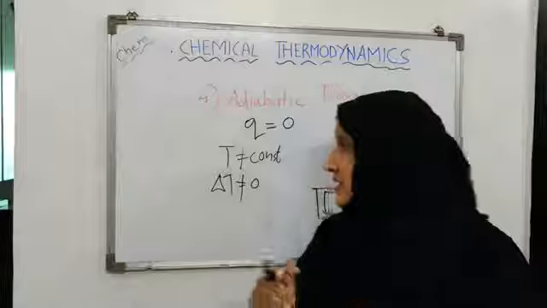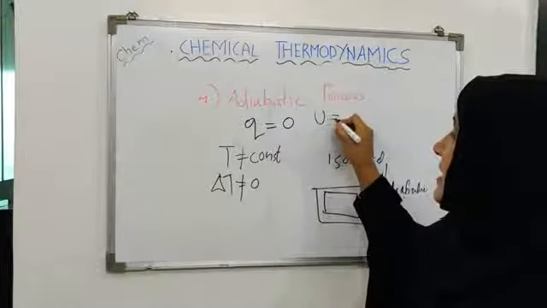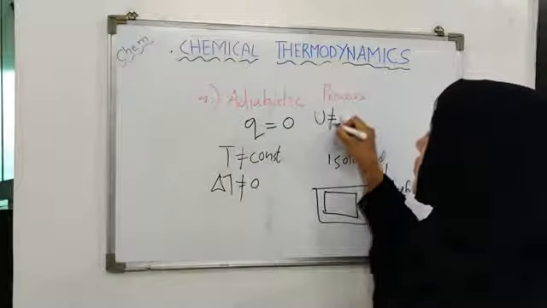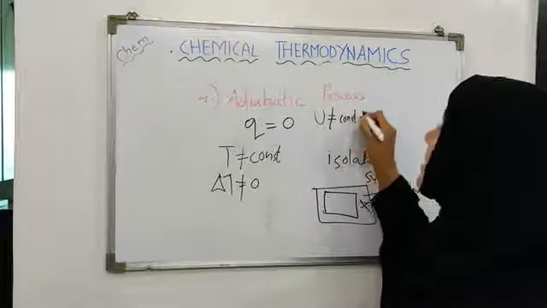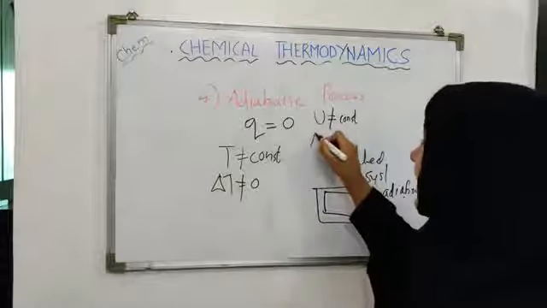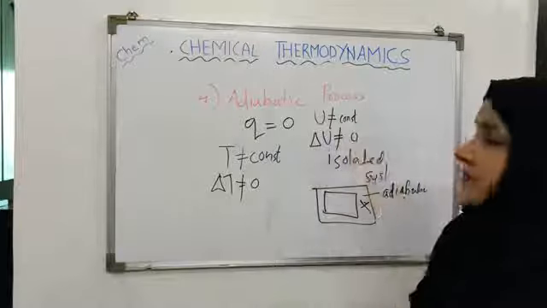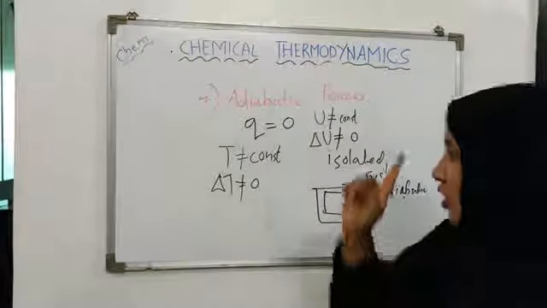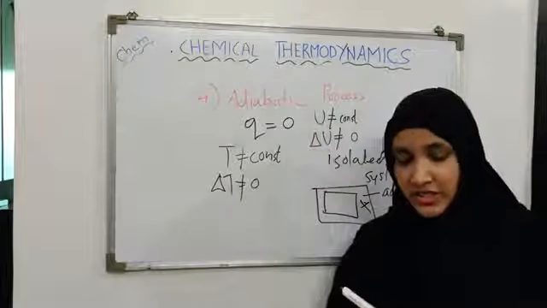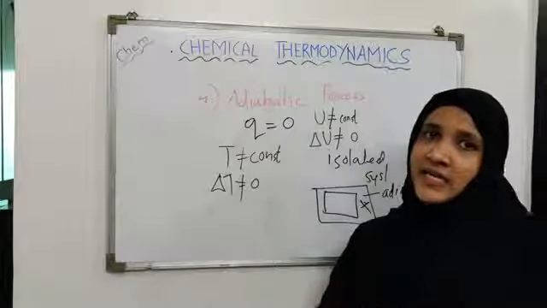Okay, because temperature is one of the ways of measuring how the internal energy is changing in the system. So U is also not constant. U is what? Your internal energy of the system, and delta U is also not equal to 0. Okay, so always relate temperature and internal energy with each other. What is internal energy? We'll discuss it in detail afterwards.